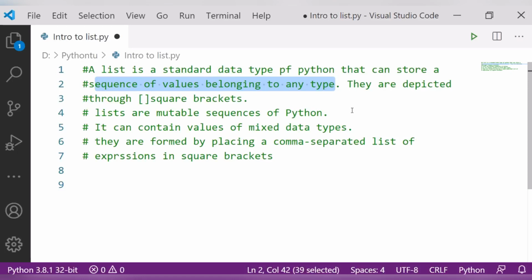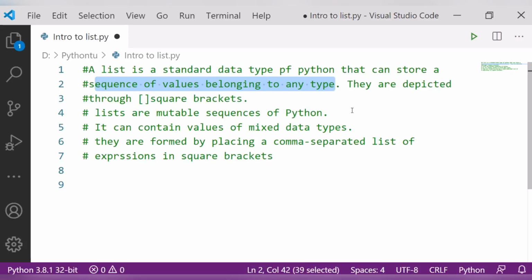You arrange the things so that it will be easy for you to maintain them, and you can easily just buy the things from the shop. So that is a list. It is used to store a list of values of any type. It can be string, floating type number, integers, anything.